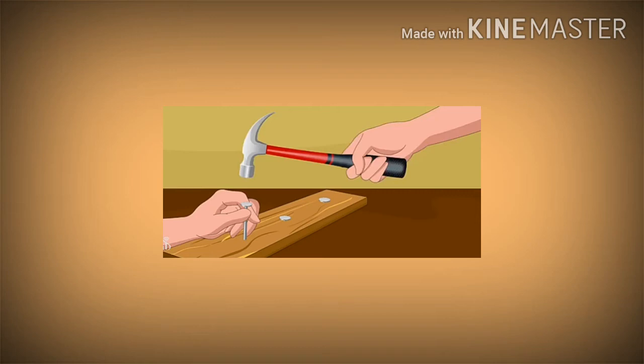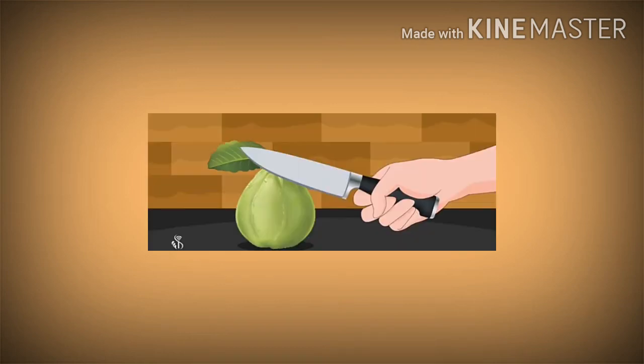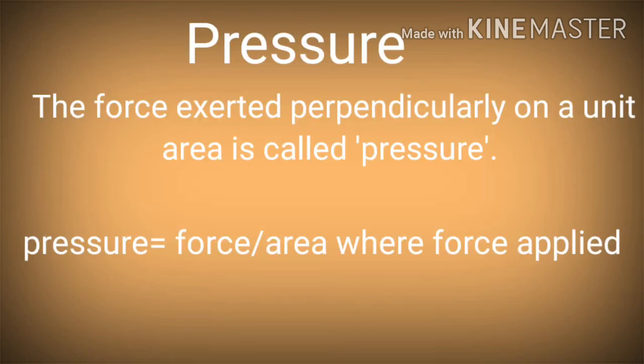Another example is, it is easy to cut vegetables and fruits with a sharp knife. A blunt knife does not work here. Why does this happen? It happens due to pressure. So pressure can be defined as the force exerted perpendicularly on a unit area. So pressure is equal to force upon the area on which the force is applied.